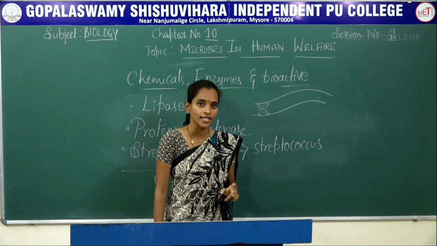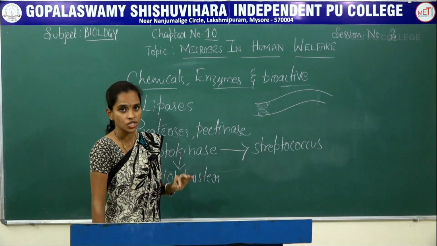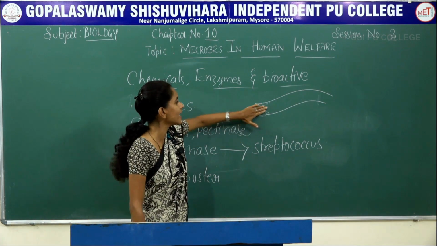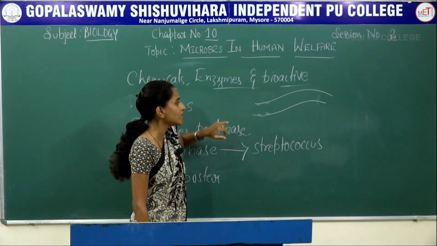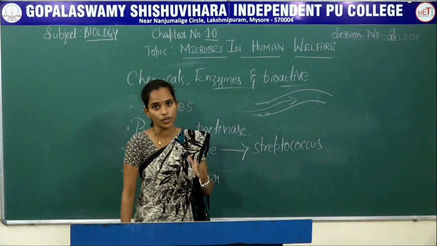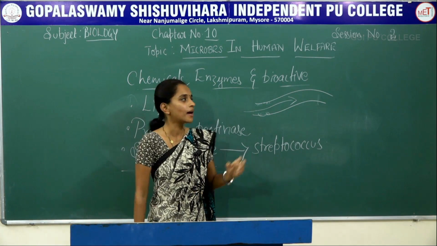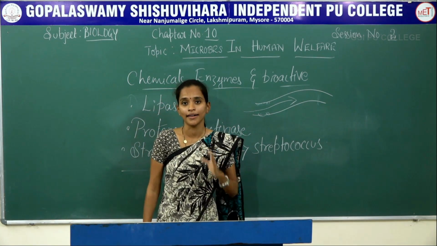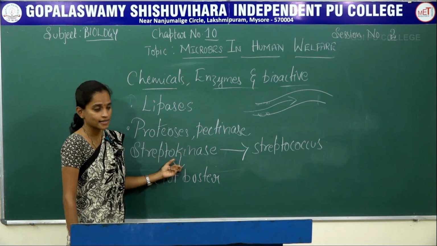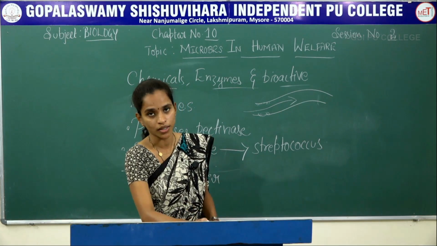So in such cases, the streptokinase enzyme is injected into the patient's body, which goes directly towards this blood clot and digests this blood clot. Once the blood clot is digested, the blood easily moves in the blood vessel and the person can overcome the risk of getting myocardial infarction or heart attack. That is the importance of streptokinase enzyme, which is extracted from a bacteria, that is Streptococcus.